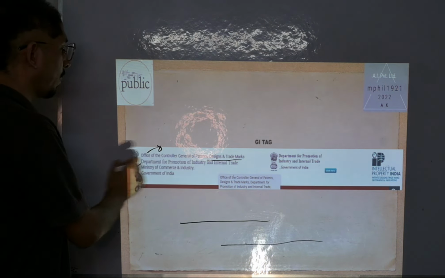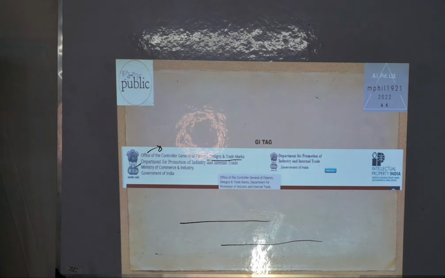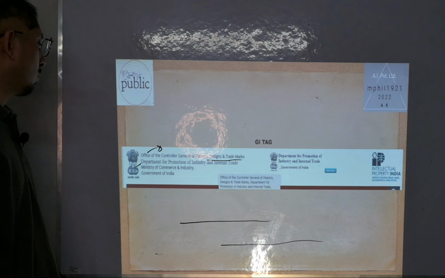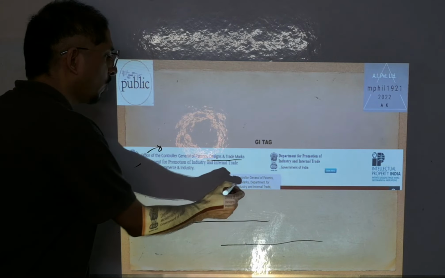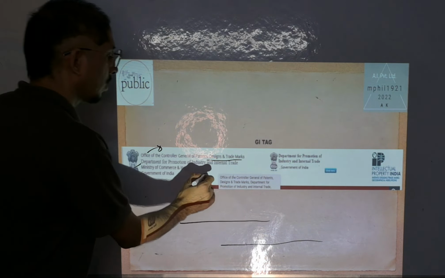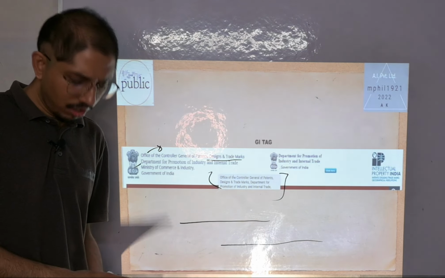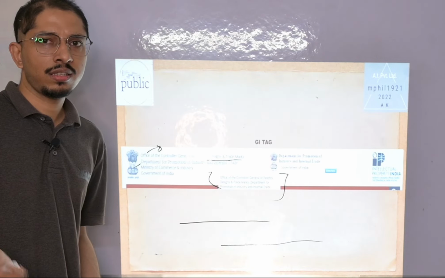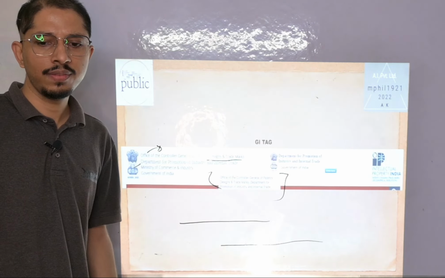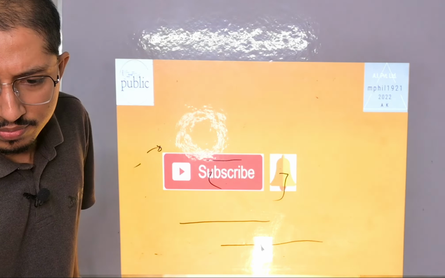Earlier it was the Department of Industrial Policy and Promotion, DIPP, which was changed to the Department for Promotion of Industry and Internal Trade, DPIIT. So this Office of the Controller General of Patents, Designs and Trademarks, under the Department for Promotion of Industry and Internal Trade, provides the GI tag to products. We will see more about GI tags also because this is an important section. Sometimes UPSC asks to match the GI tags to the respective region.